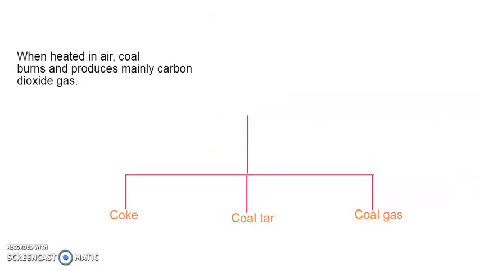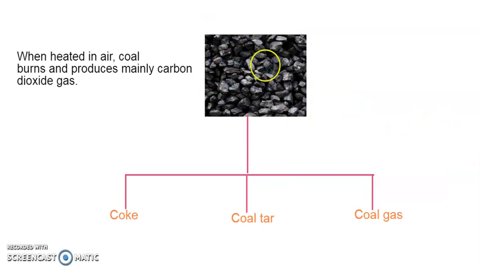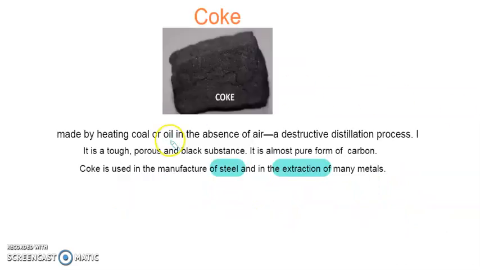Now, what are the various types of coal? What happens when coal is heated in the absence of air? It produces mainly coke, coal tar, and coal gas. So, what is this coke, coal tar, and coal gas? Let's study about it.